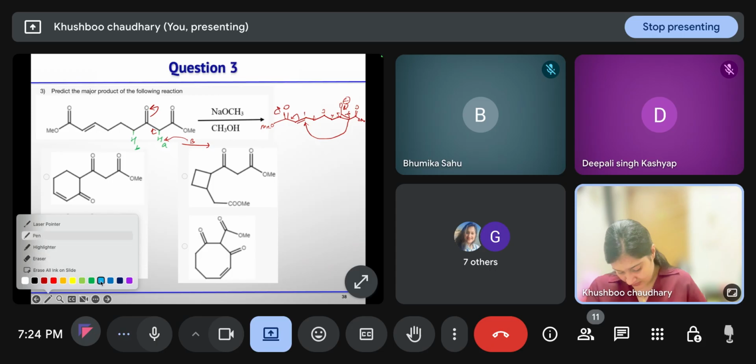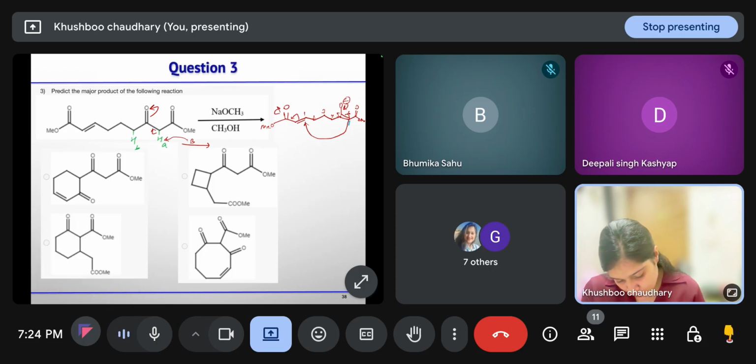Let us number. So we will write this 1, 2, 3, 4, 5, 6. So this is my 1 where your ester is attached. At carbon number 2, ketone is there, and at carbon number 6, you have this CH2, C double bond O, Me, this one.